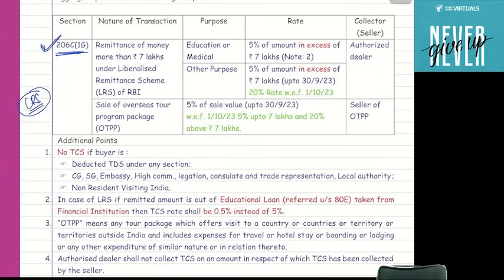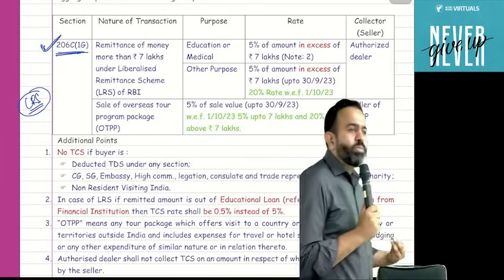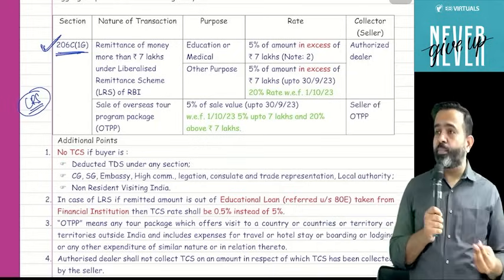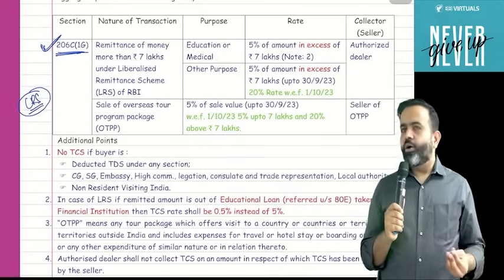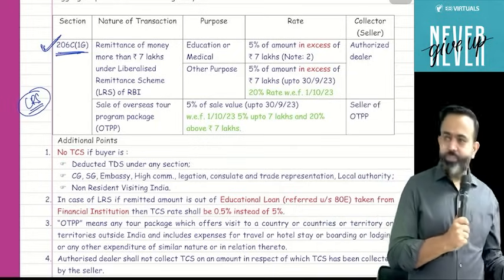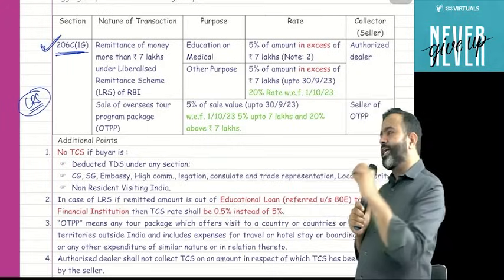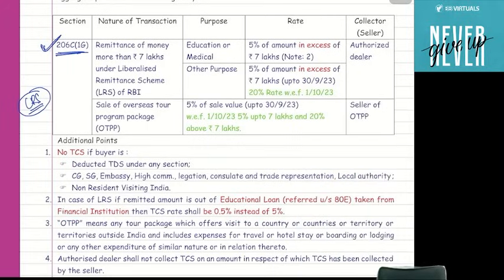For 10 years, there is no need to take a visa. That is one scheme of the Dubai government. So guys, nowadays every person wants to purchase property in Dubai, or in Thailand or Sri Lanka or any other country. So our government wants to check where a person is spending the money. For that purpose, they have introduced Section 206C, subsection 1G.